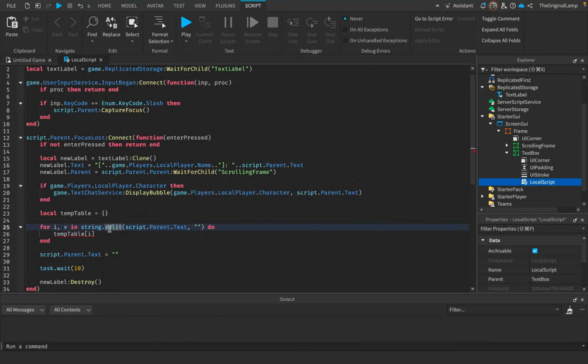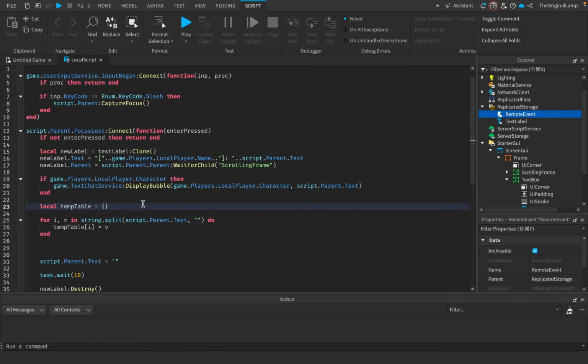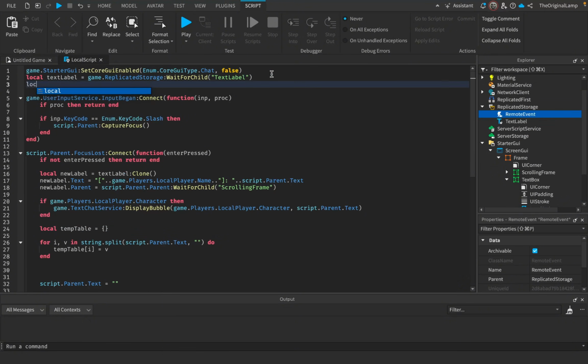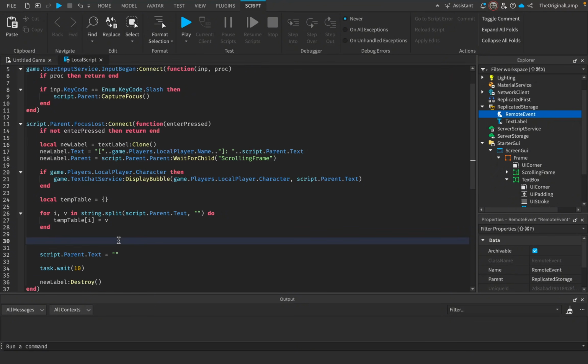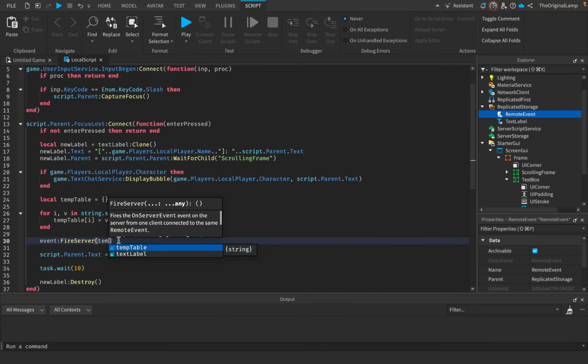So here I'm basically saying, okay, the first character in the table should be v, right? Then the second is going to be the second character, and the third one is going to be the third character, and so on and so on. What we then need to do is send this over to the actual server. The way that I'll do this is I'll make a remote event, and I'll make a variable for it here. Local event is equal to game.ReplicatedStorage:WaitForChild("RemoteEvent"). And I'm going to say event:FireServer, and we're going to give it this temp table.